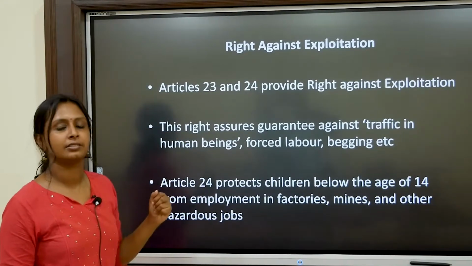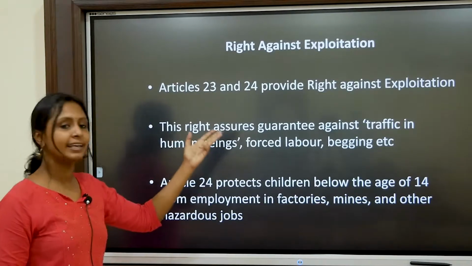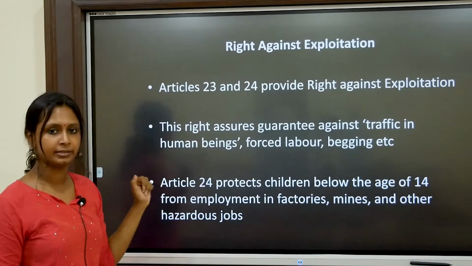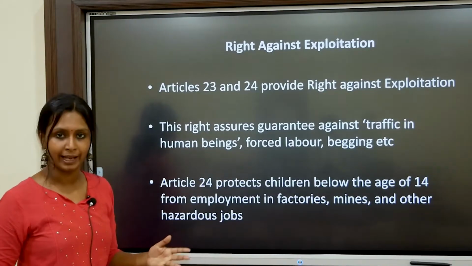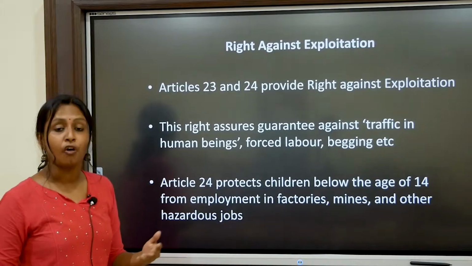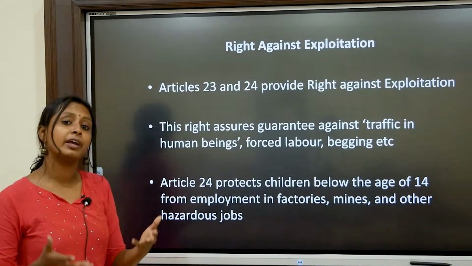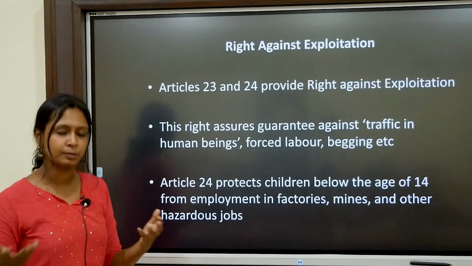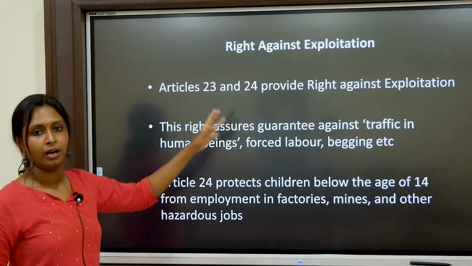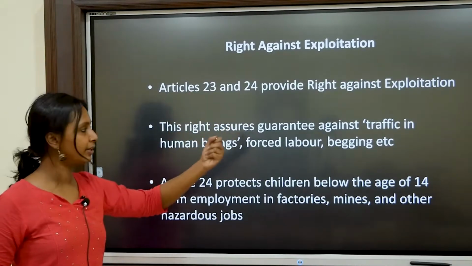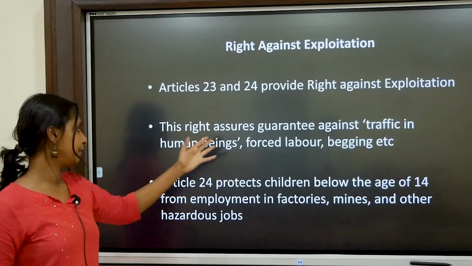What is enshrined in this right? This right assures a guarantee against traffic in human beings, forced labor, begging, etc. We all know that human trafficking, forced labor and begging are all kinds of human exploitation. Through Articles 23 and 24, this human exploitation, like human trafficking, forced labor and begging, is prohibited.